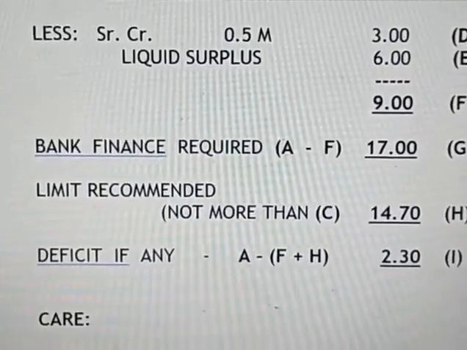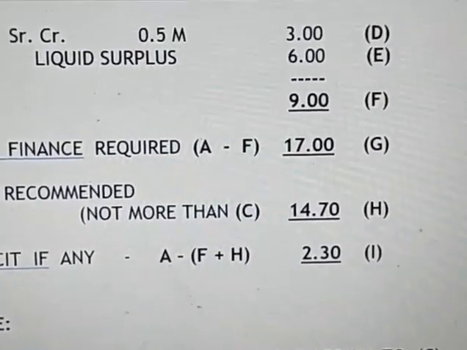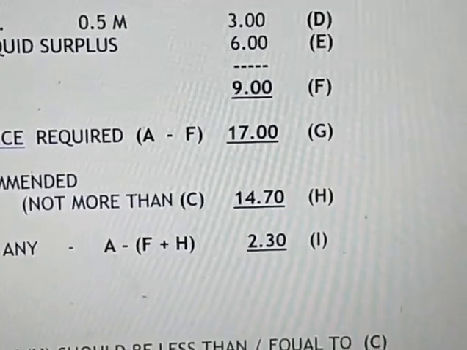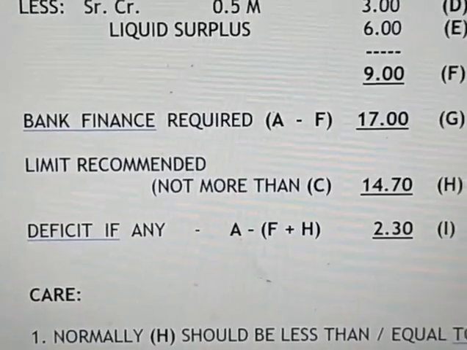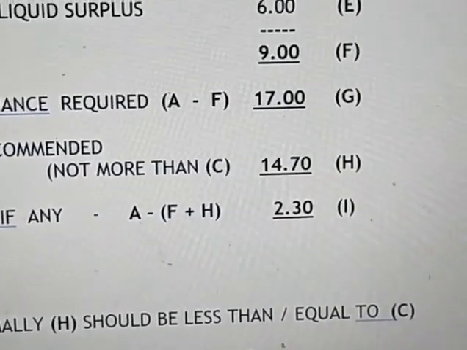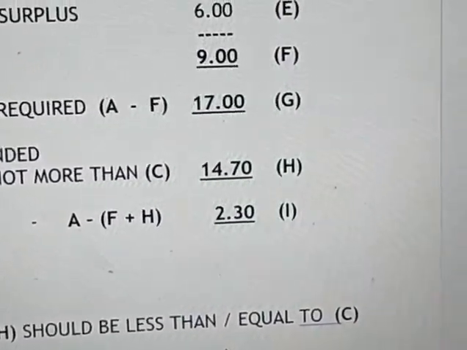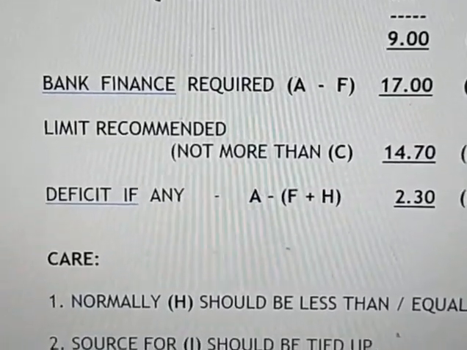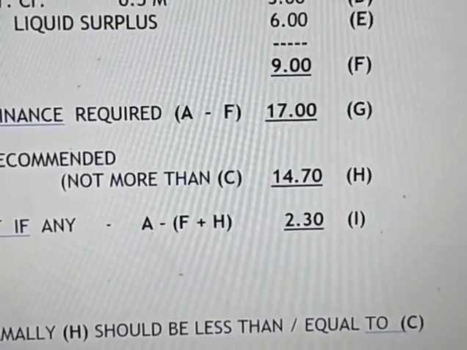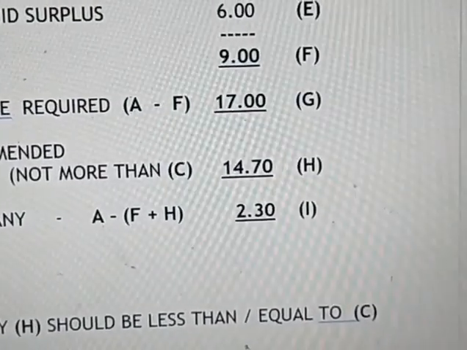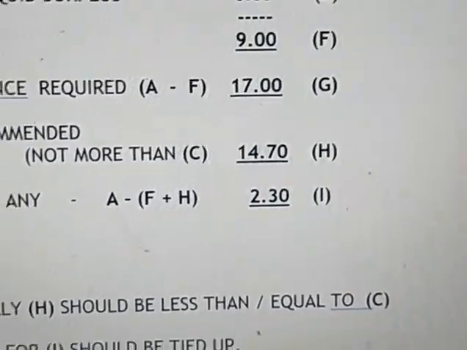But actually bank finance required A minus F, that is 70 lakhs. So limit recommended not more than C, that is 14.7 lakhs H. So deficit A minus F plus H, that is 2.3 lakhs.